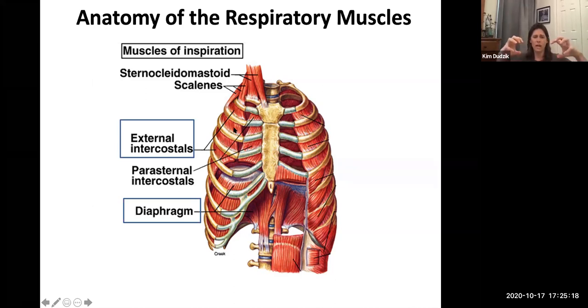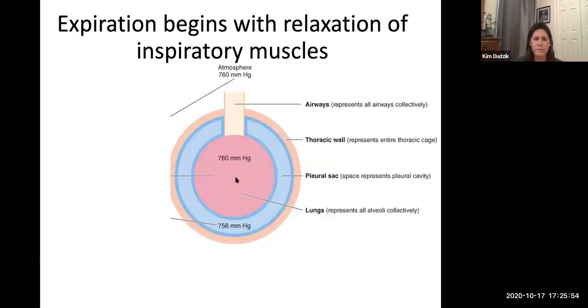The external intercostals, when they contract, actually open up your rib cage. It causes your rib cage to expand outward, okay? It kind of pulls everything and expands it outward. So if they expand outward, what's happening to the volume? You can see between my hands, it's getting bigger. That's happening at the same time the diaphragm is pulling down, and so the volume is getting bigger. What happens to pressure? It goes down. So that's an inhalation. Pressure will be lower than atmospheric pressure.